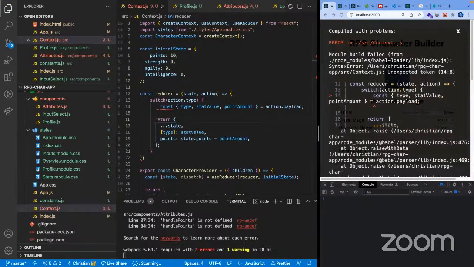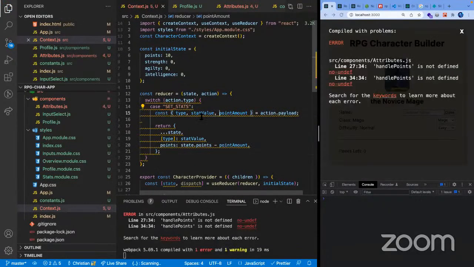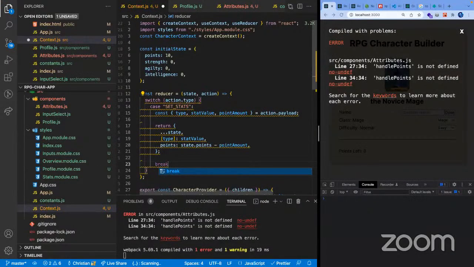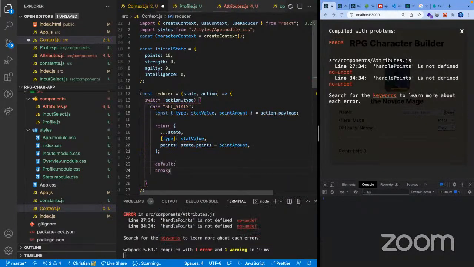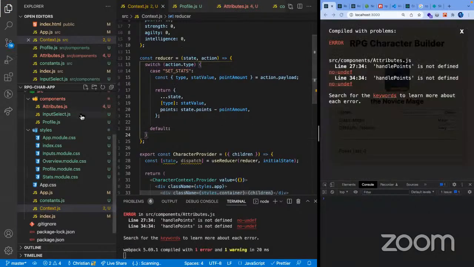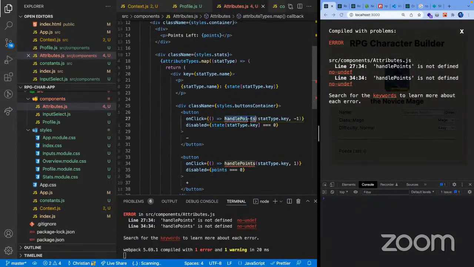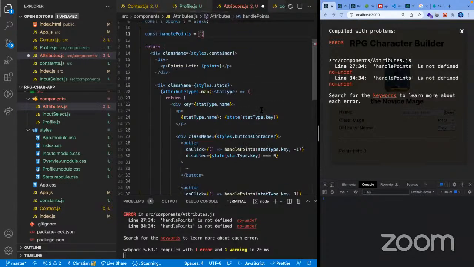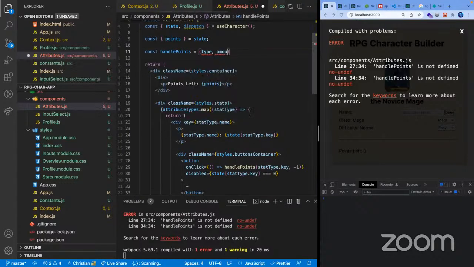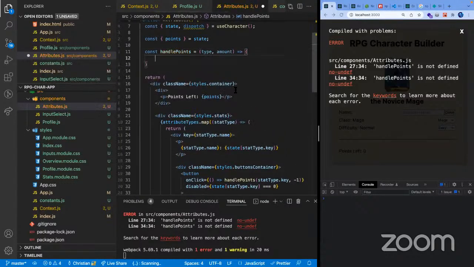And yeah, gonna add here some stuff to make things a bit quick. Our first case would be to set our stats. And this set stats would pretty much be when we're handling the plus and minus button there that we're gonna add in a bit. Okay, attributes. And this button's right here. Okay, let's fix this last error, handle points. And then inside our handle points, we're gonna have our stat type, and then the amount.